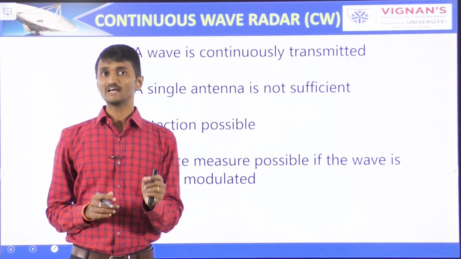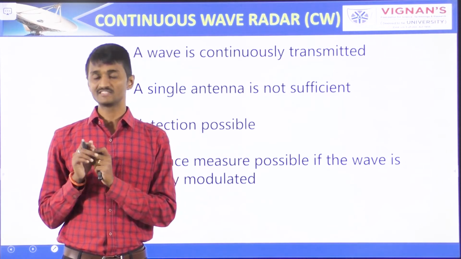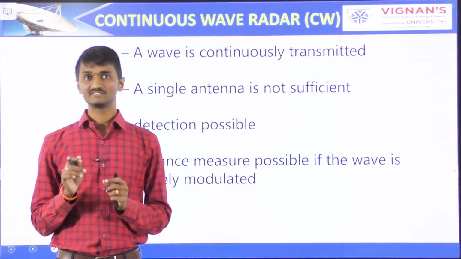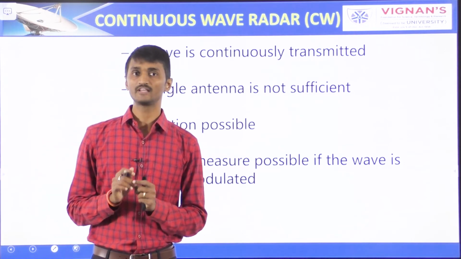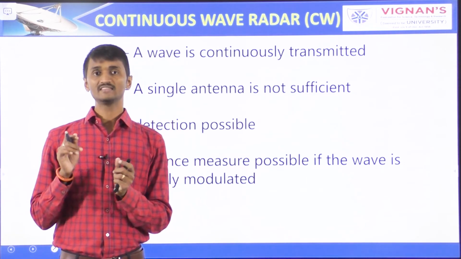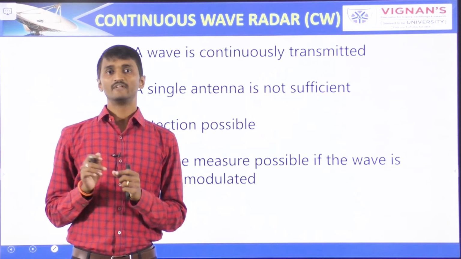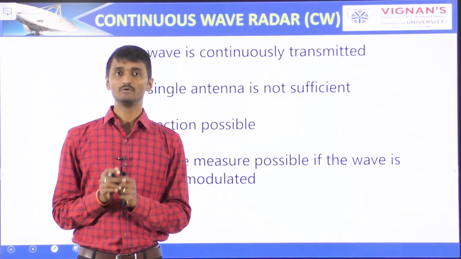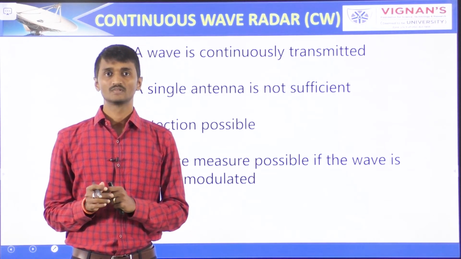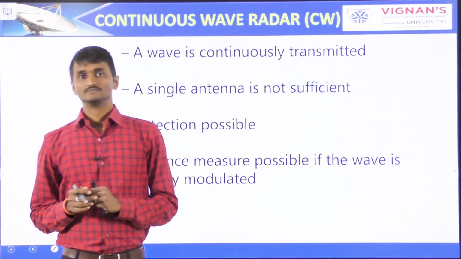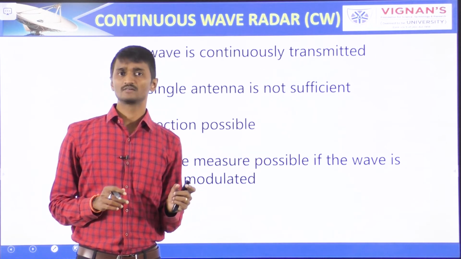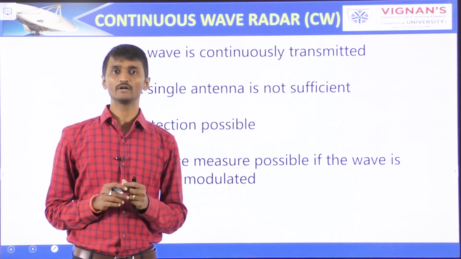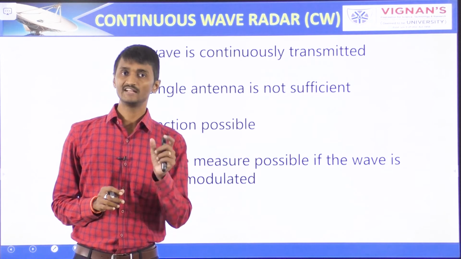So next one, frequency modulated continuous wave radar. If CW Doppler radar uses the frequency modulation, then that radar is called the frequency modulated continuous wave radar or simply FMCW Doppler radar. It is also called continuous wave frequency modulated radar or CWFM radar.